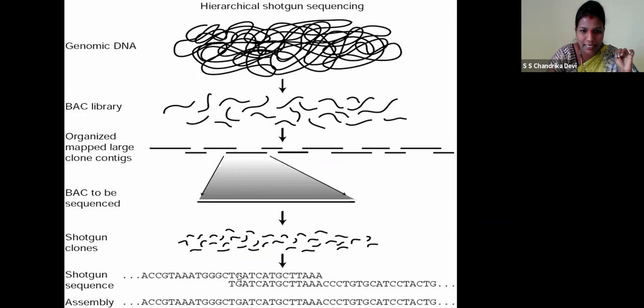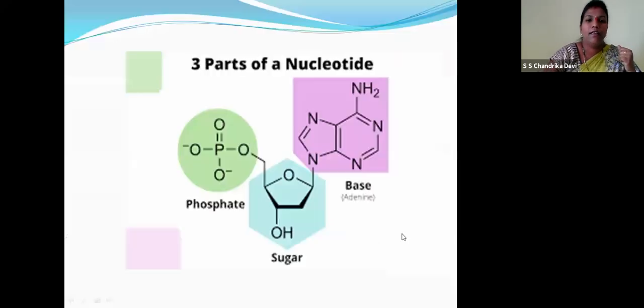You can see, children, T, T, G, A, T, C, A, T, G, C, T, T, A, A. So this is the overlapping ends. The computer will analyze the overlapping ends and the assembly of the complete genome takes place. Children, let's see the important part of this chapter, that is the three parts of a nucleotide: phosphate, sugar and the base. If there is no phosphate group, it is called a nucleoside. When it has a phosphate group, sugar group and the base, it is called a nucleotide.